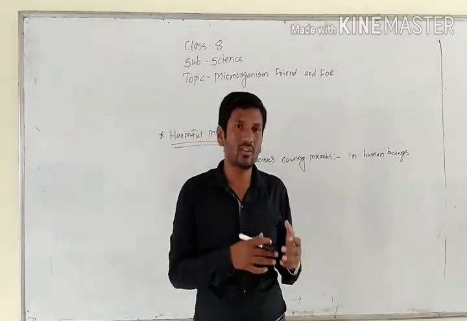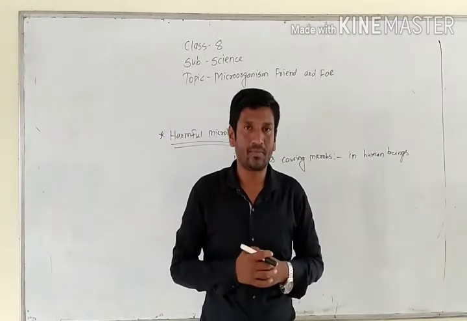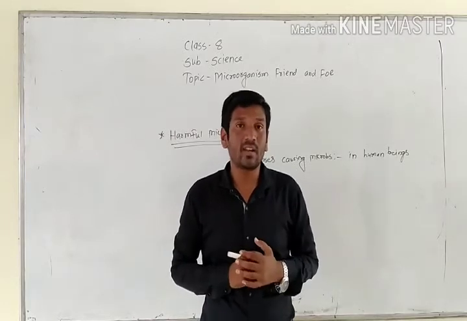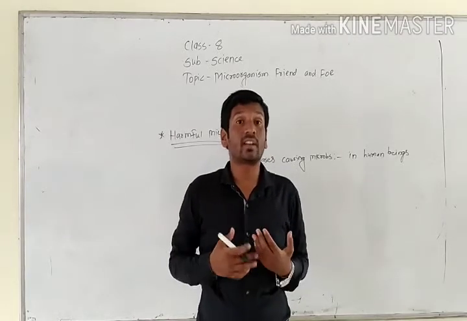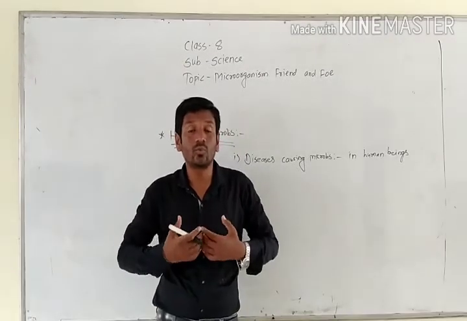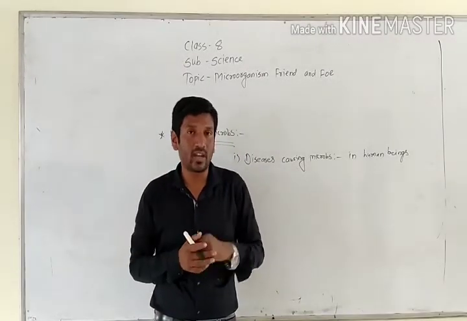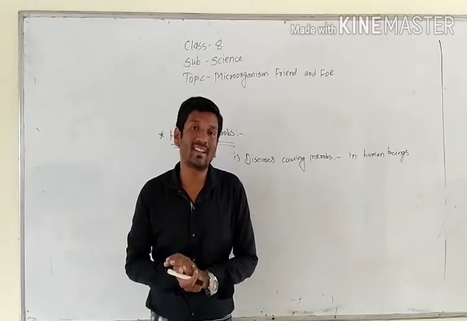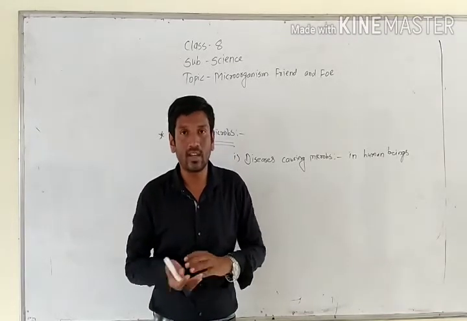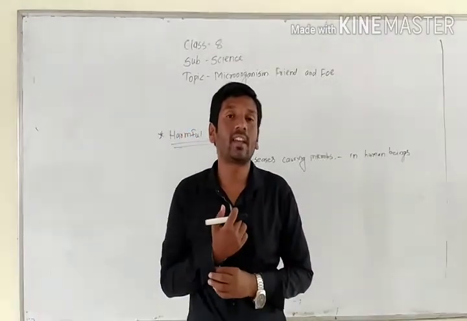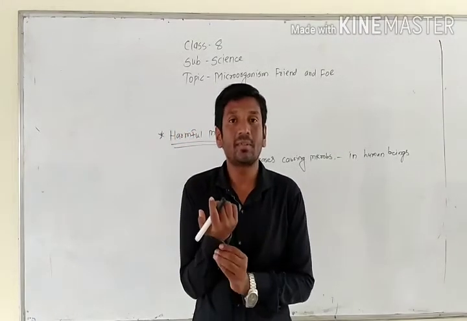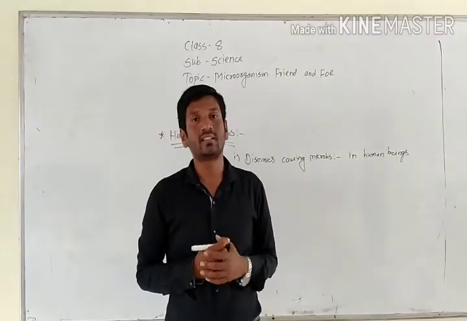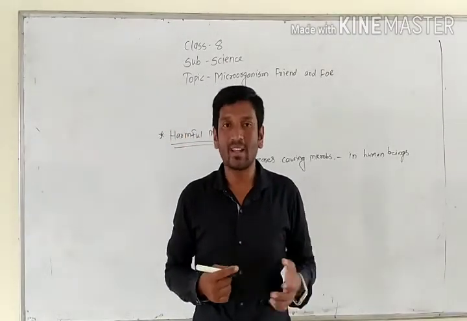Communicable diseases do not spread too rapidly, but when a disease takes over a huge population, that is called a pandemic. In Marathi or Hindi we can call it Mahamari. Mahamari means millions of people suffering from that disease at once. So that is a communicable or pandemic disease.